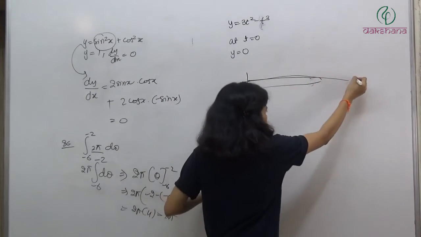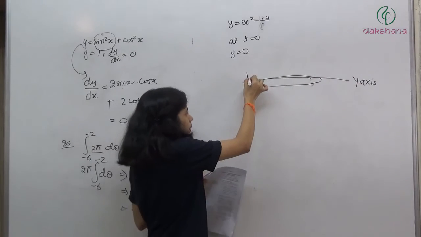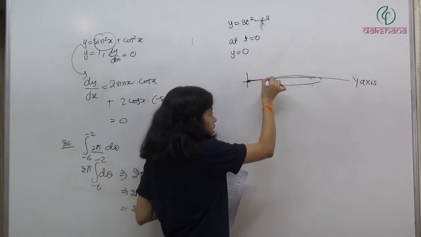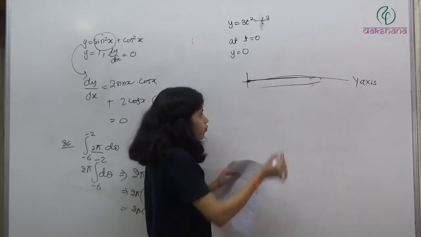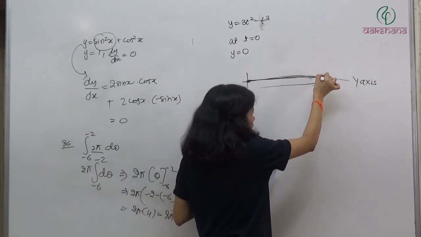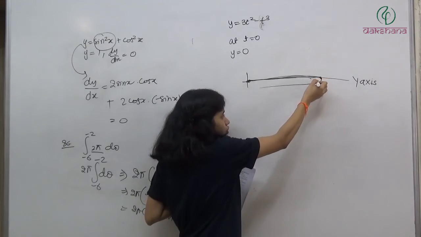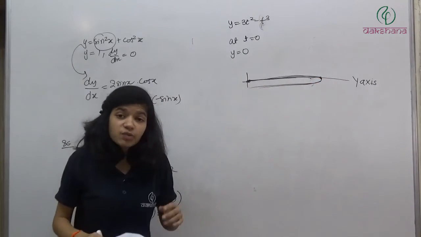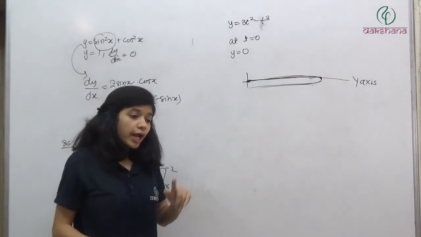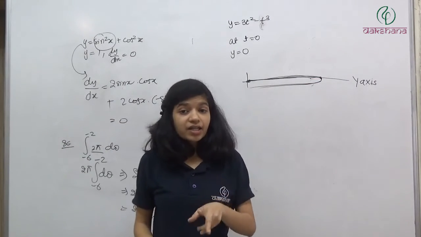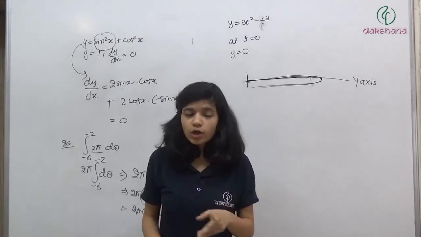Suppose this is our y-axis. So the particle has started from here. Its position is increasing. This is showing us the position of the particle at any time t. So slowly its position is increasing, but after some time it may happen that its position will decrease. So it will come back like this. If its position is decreasing after some time, it means it has taken a turn. And when it takes a turn, at that instant its velocity is 0.